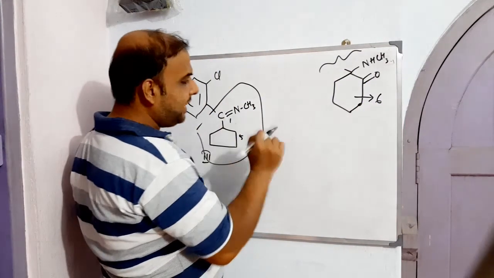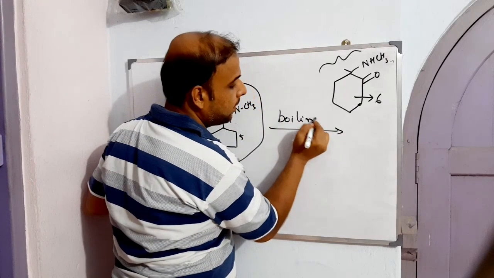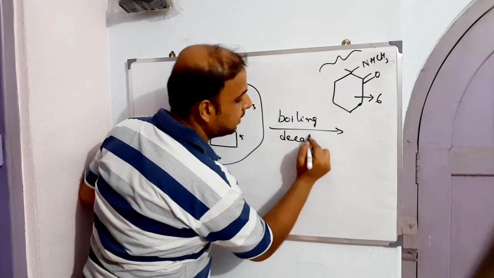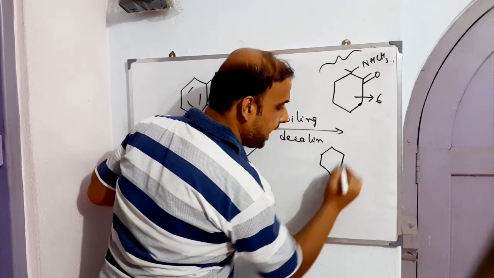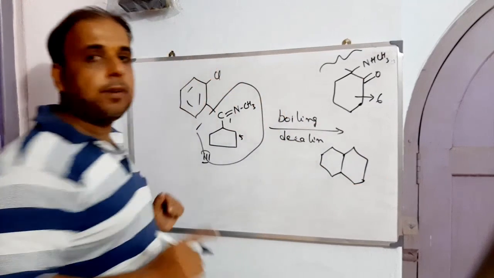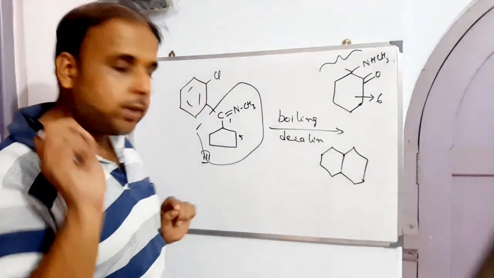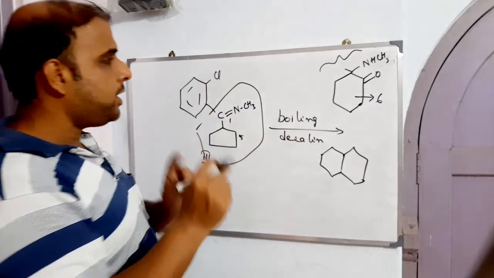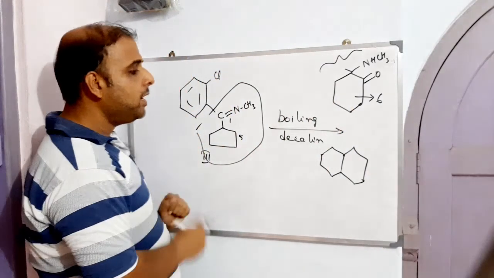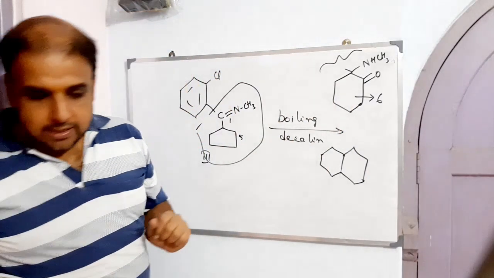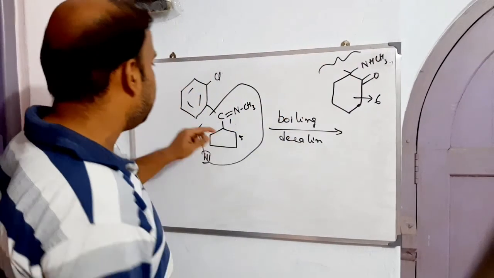The ring expansion will take place in presence of boiling decalin. What is decalin? Decalin is nothing but a saturated form of naphthalene. That means all the positions are saturated with hydrogens, right? So this is the boiling decalin, which eventually leads to the production of this, that means the final ketamine, right? So in presence of boiling decalin, the boiling decalin will just expand it.